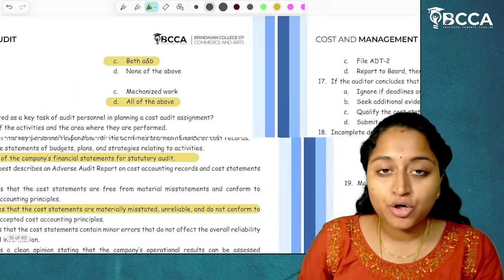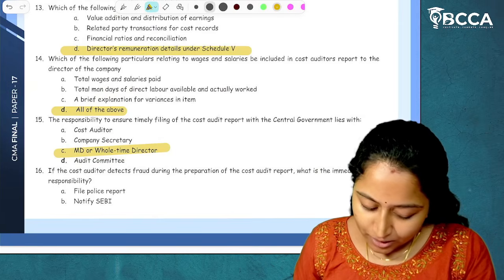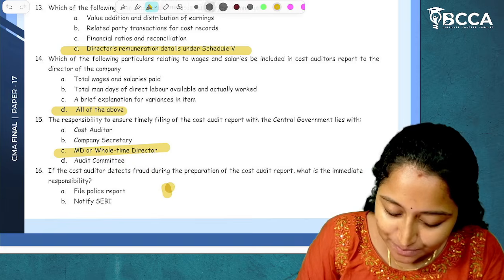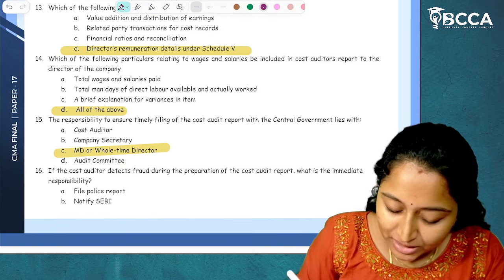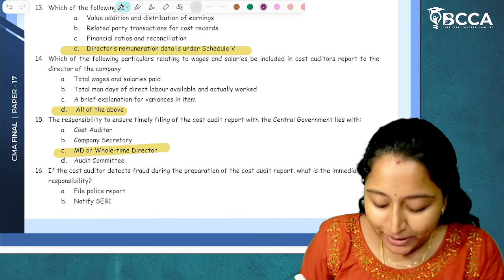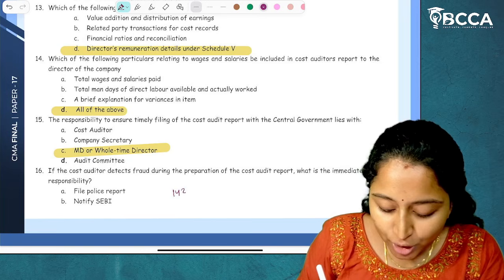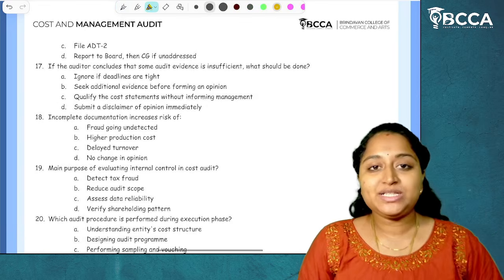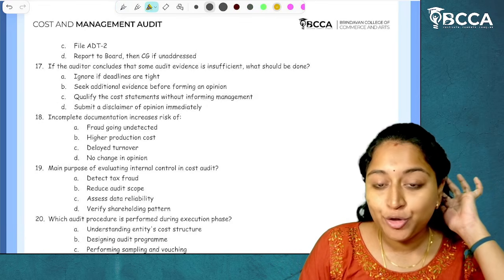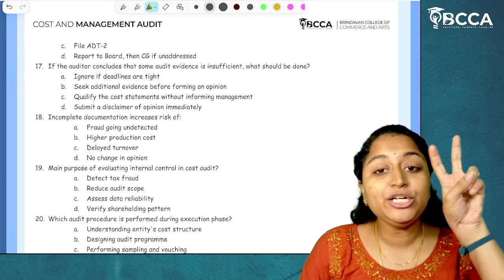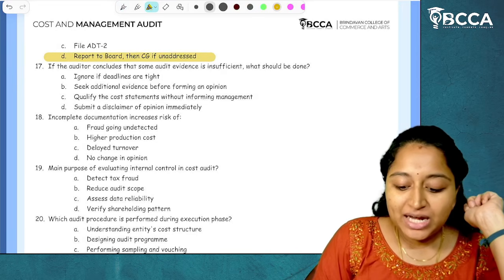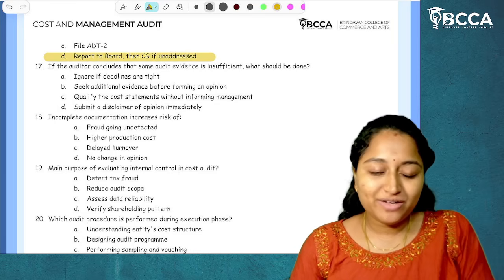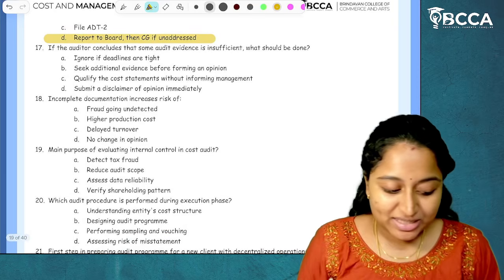If they come across fraudulent activity, section 143 subsection 12 applies. If the cost auditor comes across any fraud which is happening, then they have to report the fraud according to 143 subsection 12. This we have seen. And according to 143 subsection 12, they have to first report it to the board of directors or audit committee within 2 days from the knowledge. And if it is unaddressed, then they have to go to the central government as well, based on the limit, whether it is more than 1 crore or less than 1 crore. I hope it is clear.